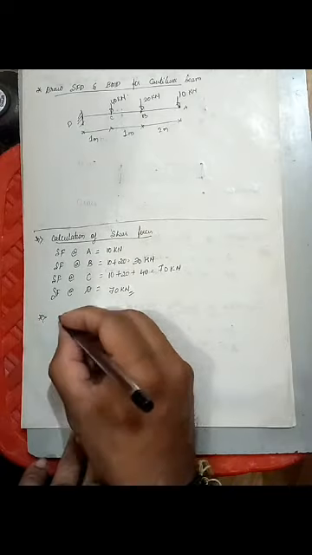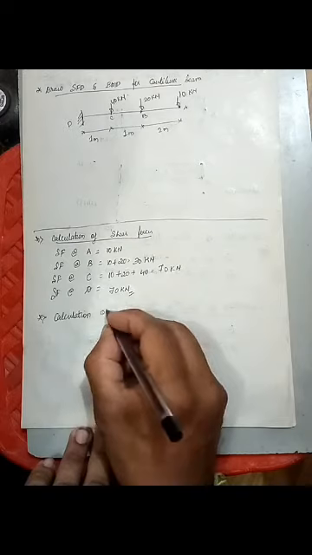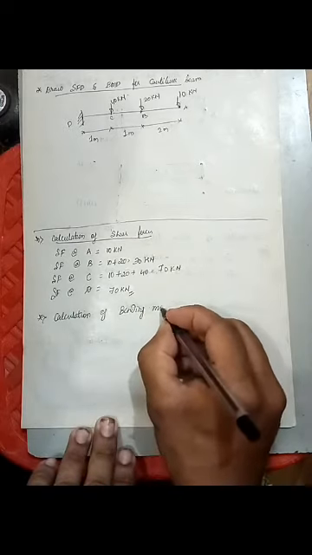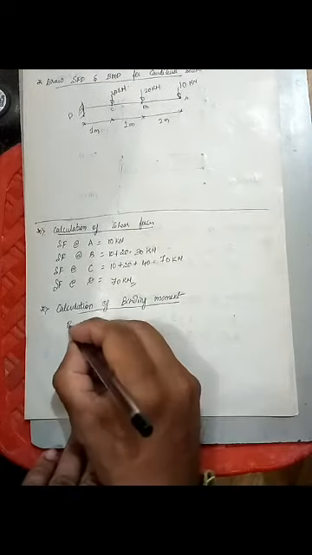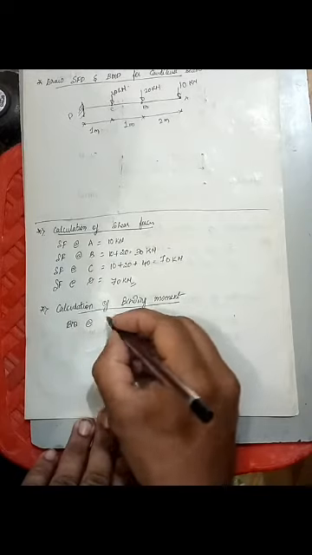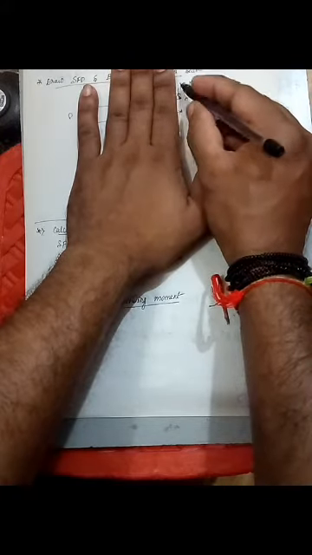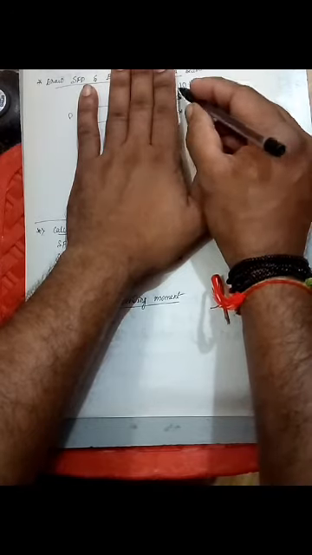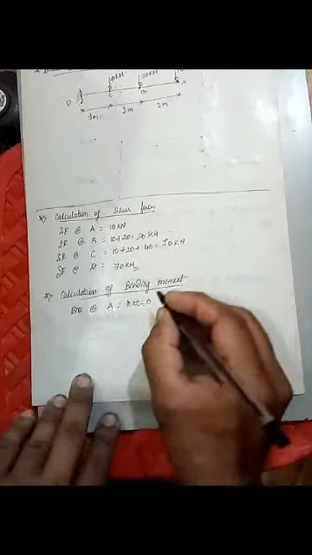Next, calculation of, it's very simple, bending moment. So bending moment at A is equal to, I agree here there is a force but no distance. Force into distance would be moment, but force is only there. So force into 0. So 10 into 0 is 0.